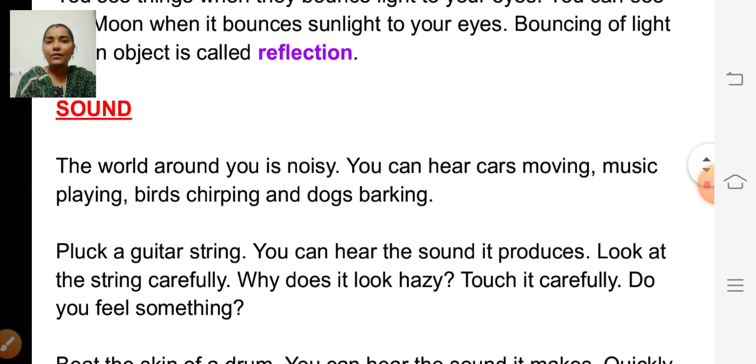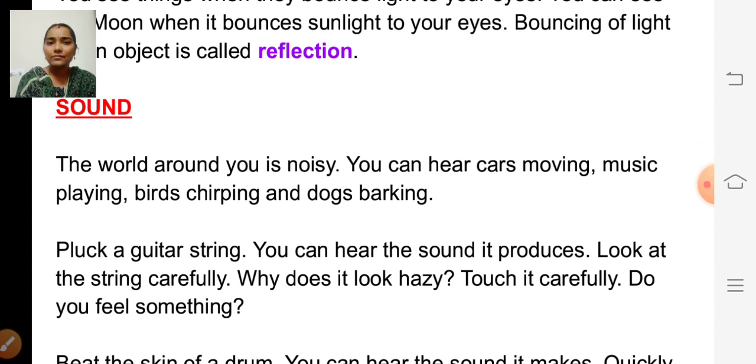Next one is sound. So we can hear the sound from anywhere, isn't it? The world around us is noisy. You can hear cars moving, music playing, birds chirping and dogs barking. Pluck a guitar string. You can hear the sound it produces. Look at the string carefully. Why does it look hazy? Hazy means not clear.